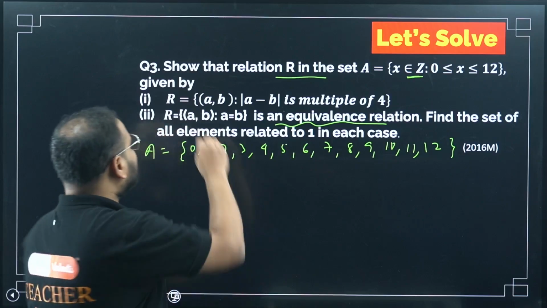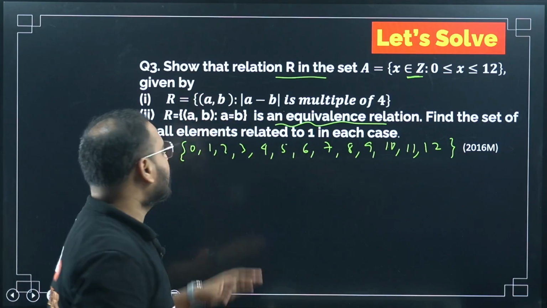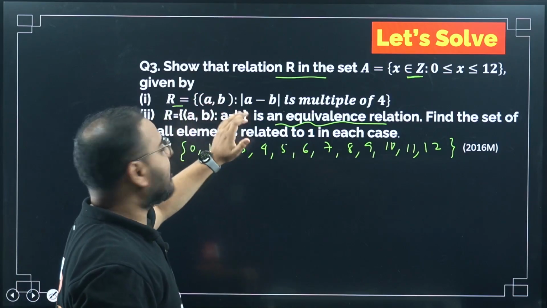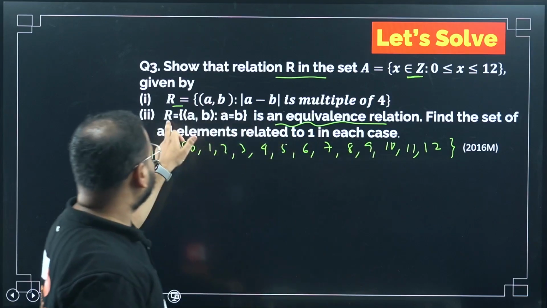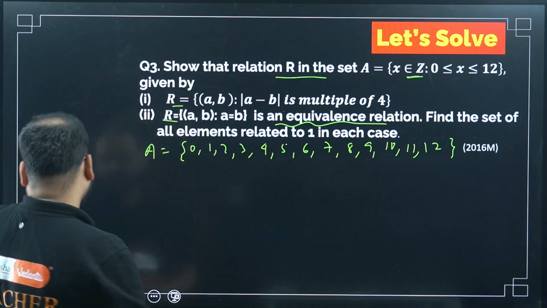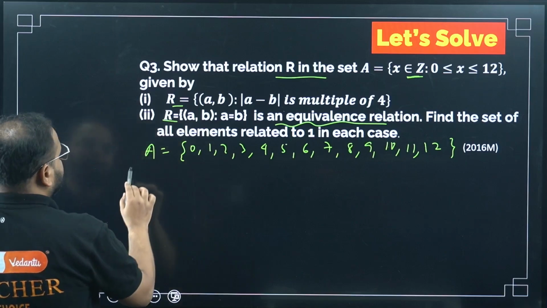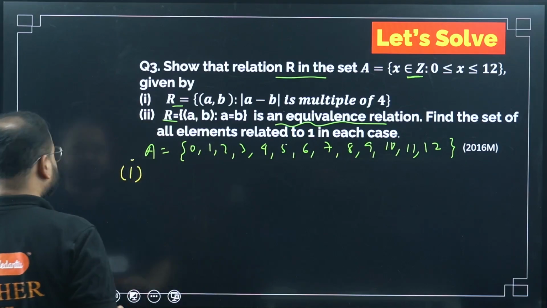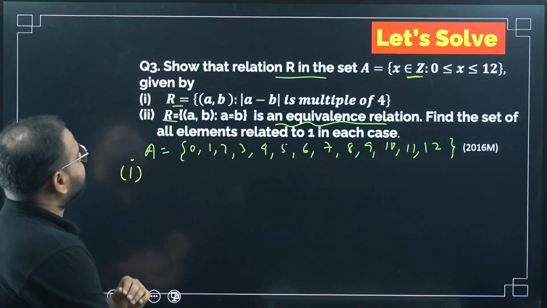That means we have to write this condition with respect to 1. I have to write the relation R with 1 in it. Let's do it. First part we'll see. Do you have space? I have enough space.